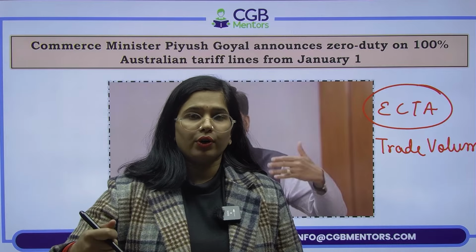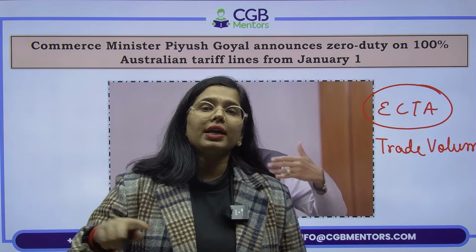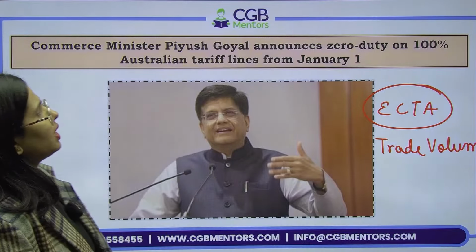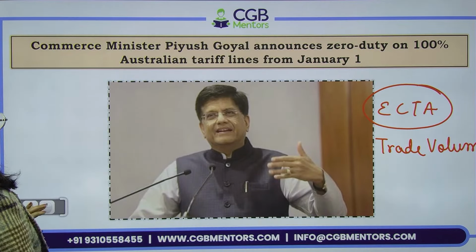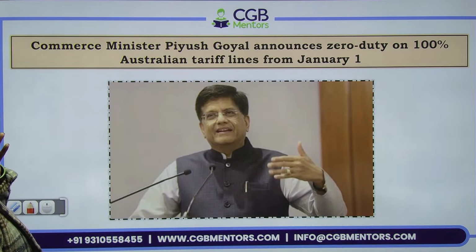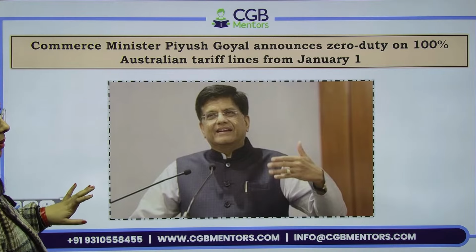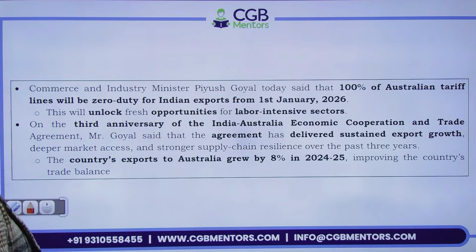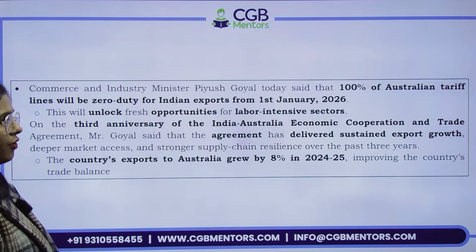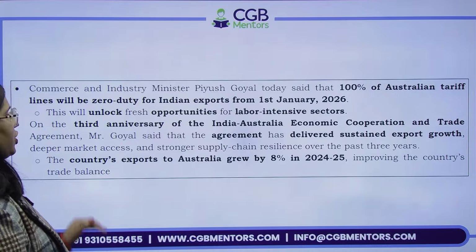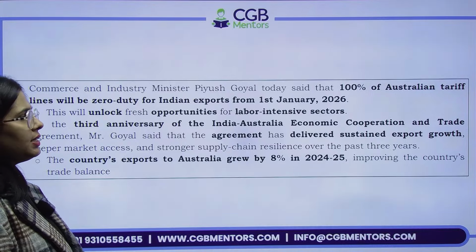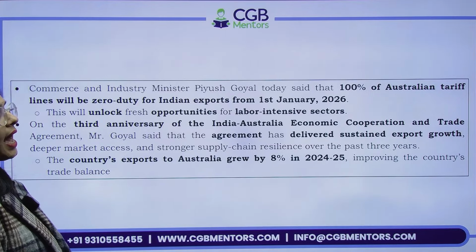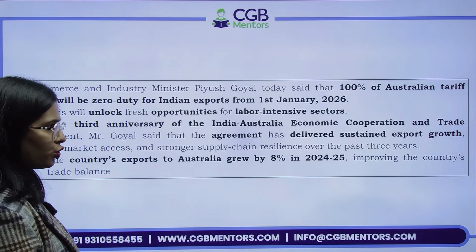Australia जो भी import करेगा इंडिया से, duty has been reduced to 0. कितना reduce कर दिया गया है? 0 duty. So that means we'll be able to export more, and that is the news. Okay, so on the 3rd anniversary of India-Australia Economic Cooperation and Trade Agreement, that is the full form of ECTA, now we can do enhanced export to the Australia.